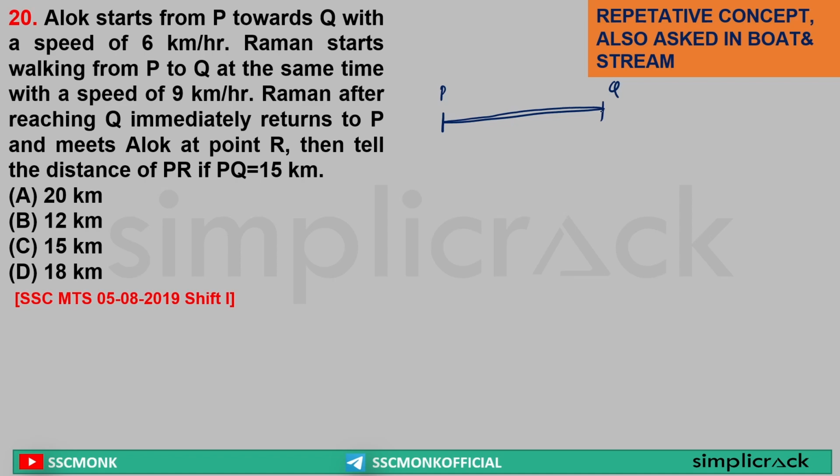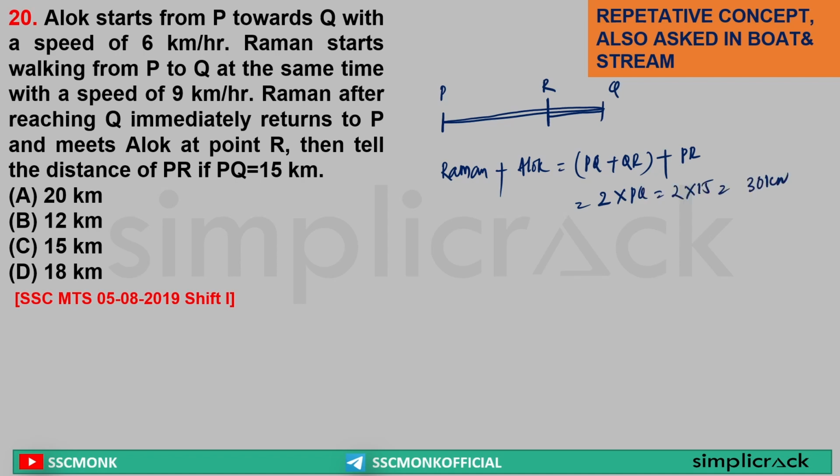Raman is going from P to Q and coming back and meeting Alok at point R. Yes or no? Yes. That means the total distance covered by Raman plus Alok is equal to what? Sir, PQ plus QR is the distance traveled by Raman, plus PR, the distance covered by Alok. PR plus QR is equal to PQ, so 2 into PQ, that is 2 into 15, that is 30 km.